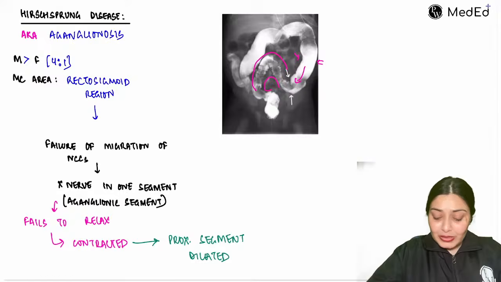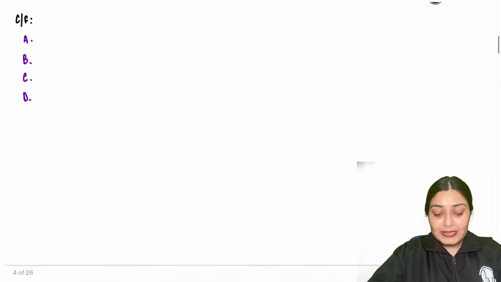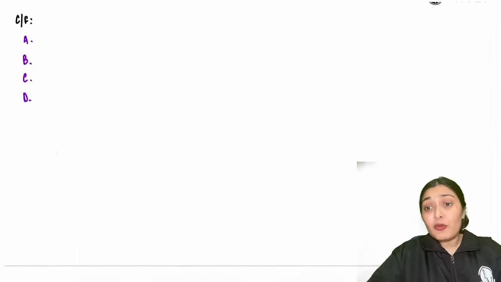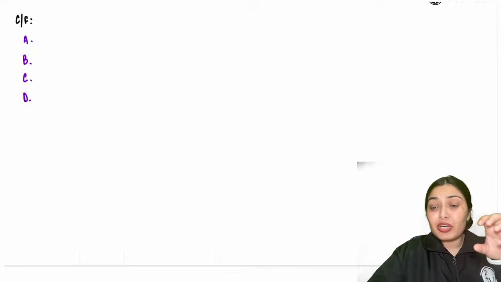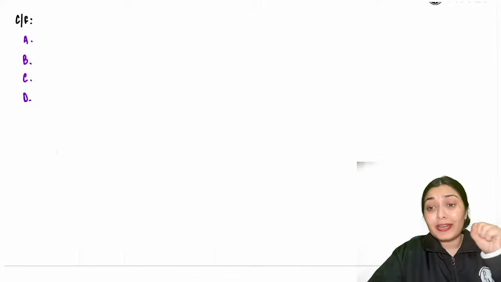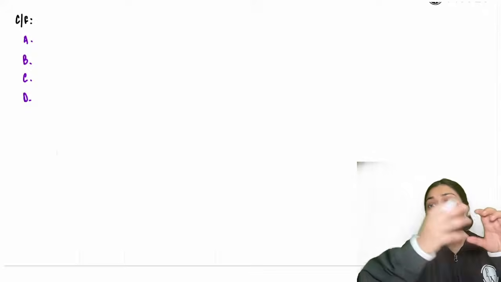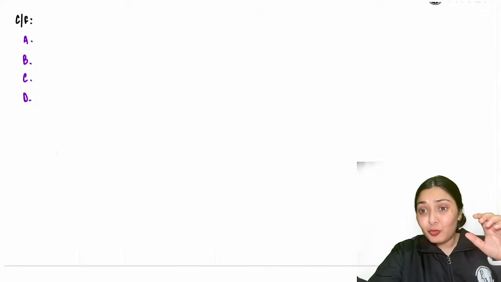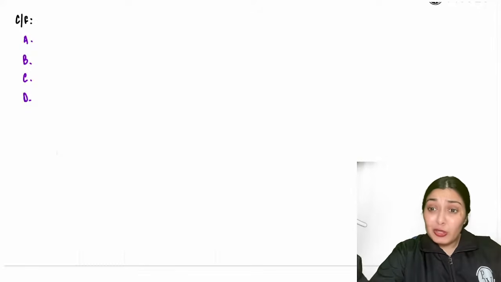Now coming to the clinical features. After the pathogenesis, let's understand the clinical features. What would be the clinical features? One segment of the gut is contracted. It is not getting relaxed. So my fecal matter won't pass through it. And the most common region is the rectosigmoid region, which is very low.